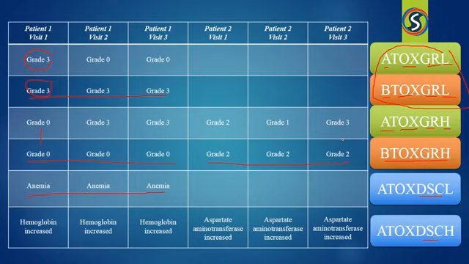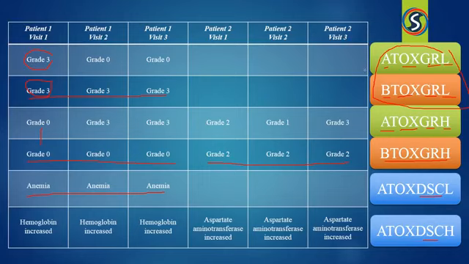Now, the question comes to mind, what is the bidirectional aspect that we are finding from here? If we check each patient, in patient 1 I would be able to understand the shift of the toxicity level in each visit, that is the shift from the baseline to the analysis one.